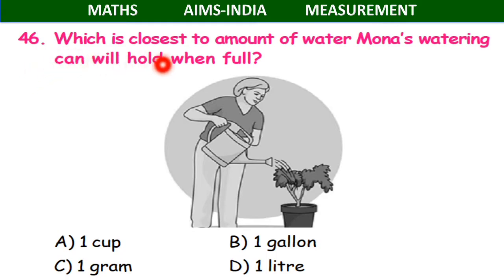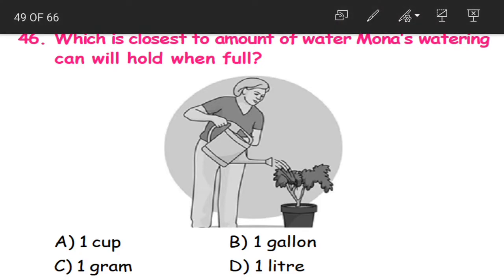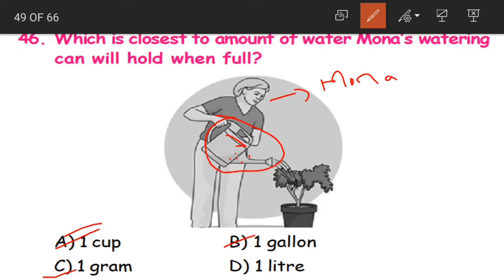What is it? Which is the closest amount of water Mona's watering can will hold when full? This is our Mona and this is the watering can. Now they are asking us how much water this watering can hold when full. The options are 1 cup, 1 gallon, 1 gram and 1 liter. Now what do you think, children? How much can this watering can hold?